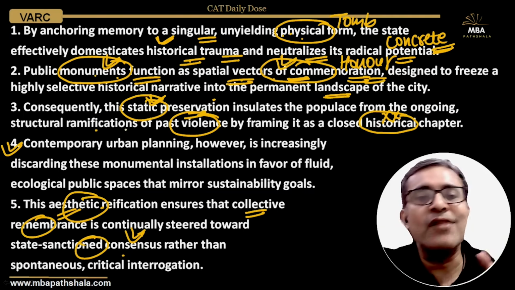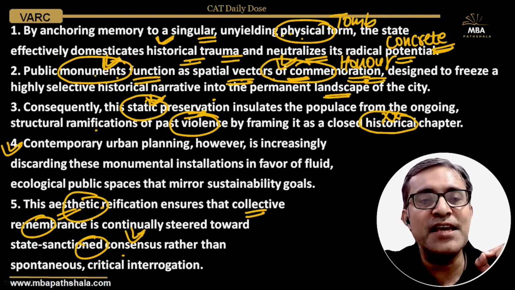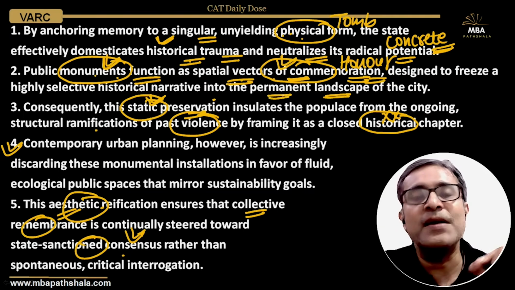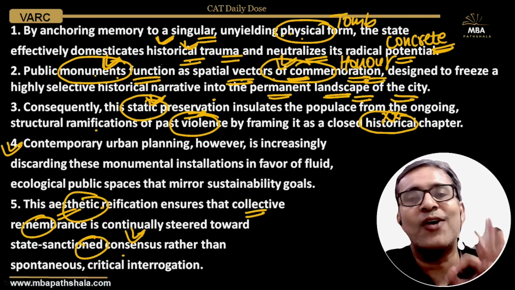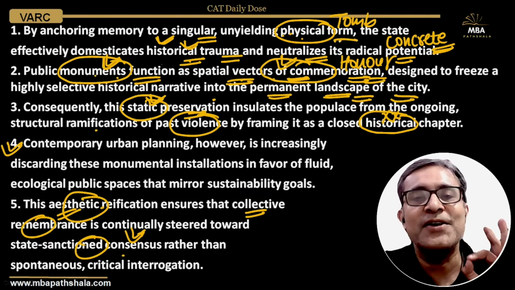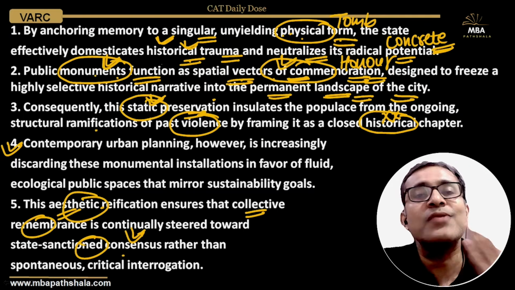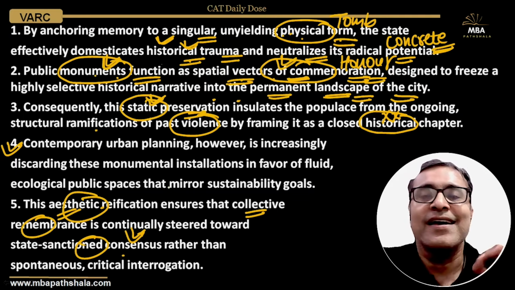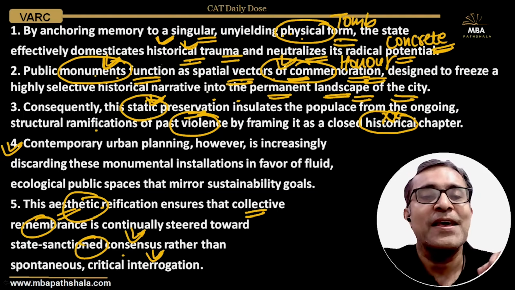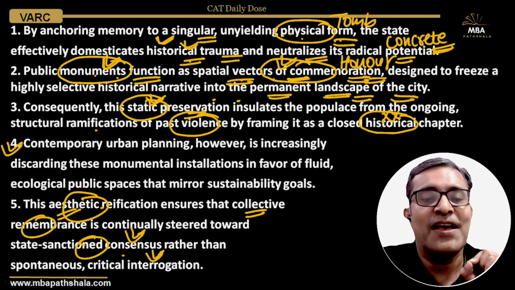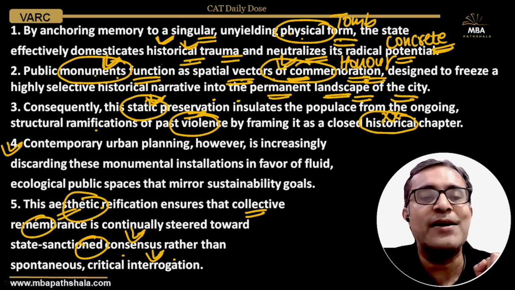So students, overall we were discussing these public monuments, how they are a permanent part of a city's landscape, and how through these public monuments the state closes the chapter of past violence. The historical violence, the historical trauma is now sealed and given a physical concrete form, so that we can move on, and we should not keep on critically interrogating what happened in the past, because that will be uncomfortable to the state if people keep on interrogating what happened in the past.